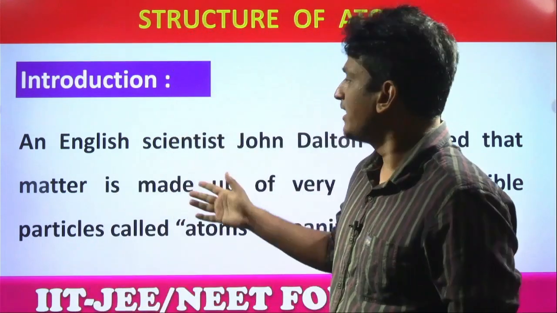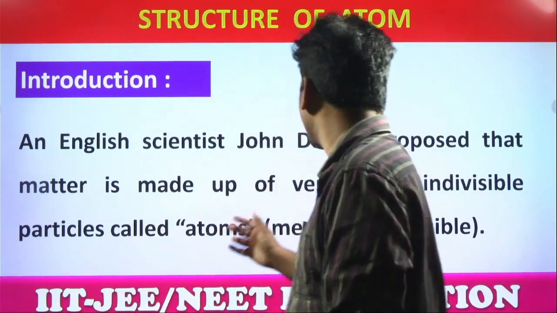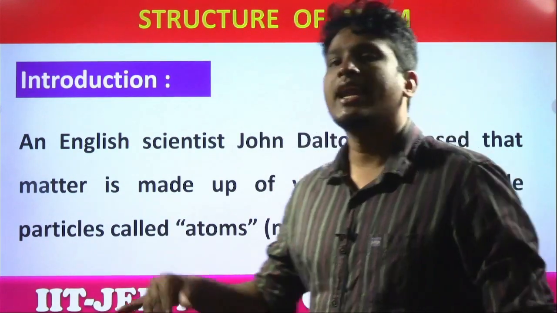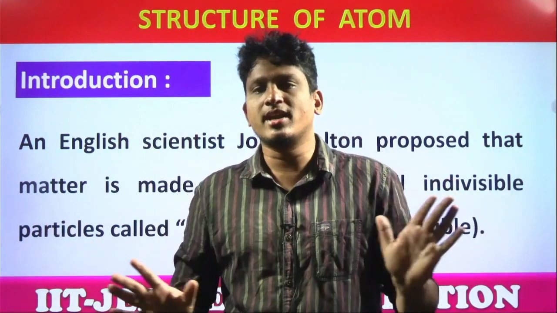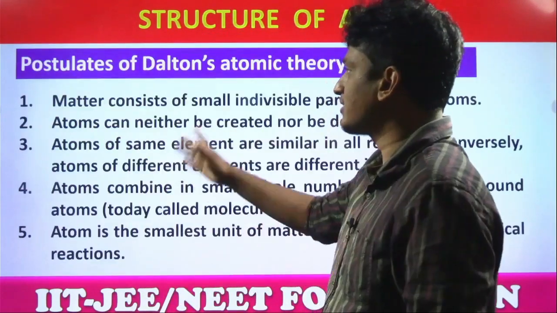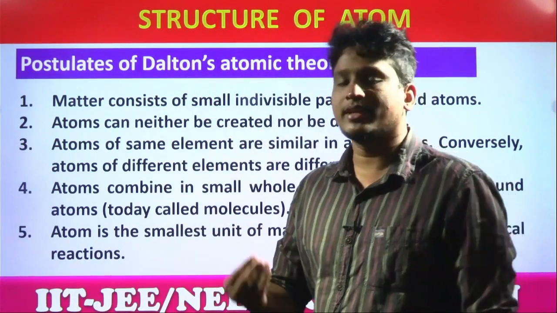So the English scientist John Dalton proposed that matter is made up of very small indivisible particles called atoms. What is the meaning of indivisible? That is the ultimate particle the whole matter is made up of. Atom is the ultimate particle. Next, look at some of the points given by Dalton in his atomic theory, students.